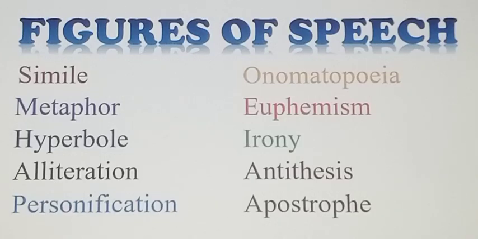The next one you can see on the screen on the other side is onomatopoeia. What is onomatopoeia? Onomatopoeia is the imitation of a sound, or to copy a sound is called onomatopoeia. For example, we use buzz for bees or flies.